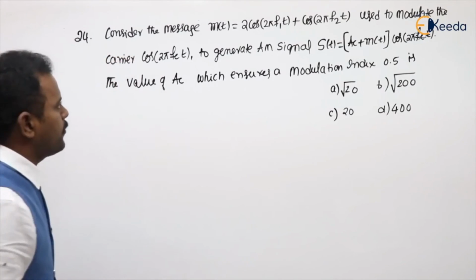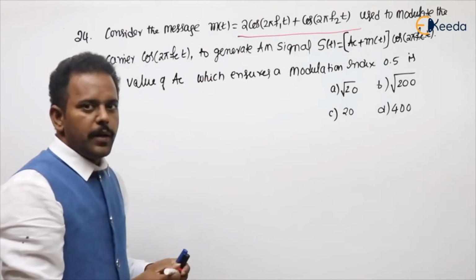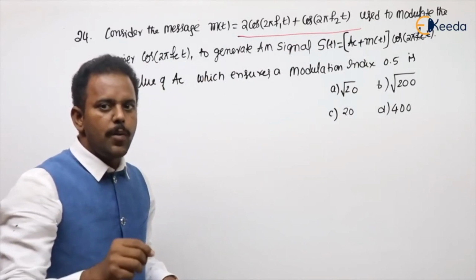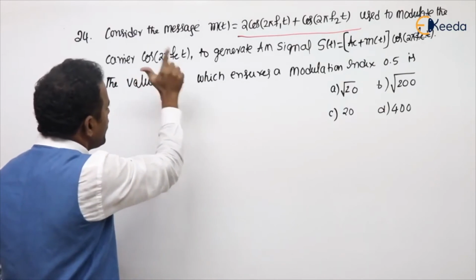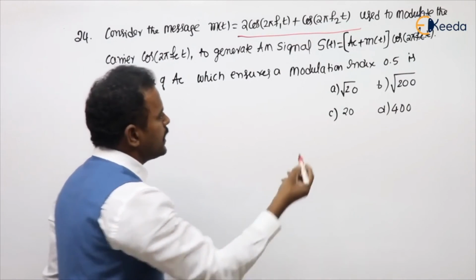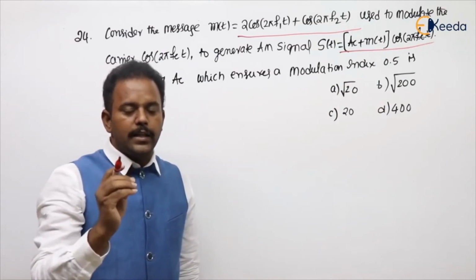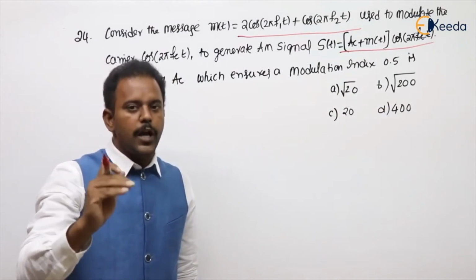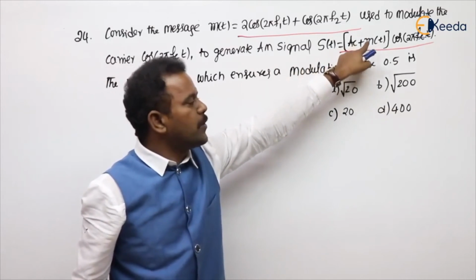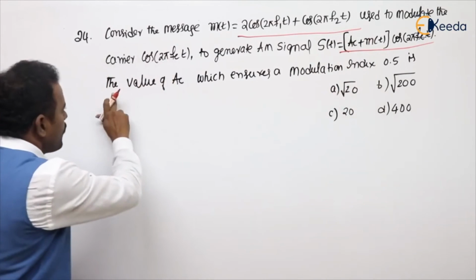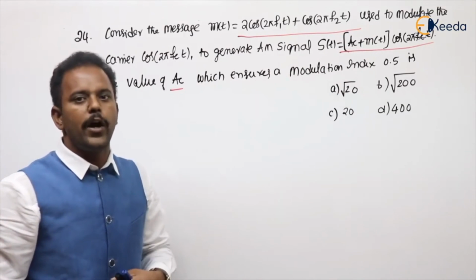Consider the message m of t equal to 2 cos 2 pi f1 t plus cos 2 pi f2 t. The message is having multiple frequencies, so it is multi-tone modulation. Use it to modulate the carrier cos 2 pi fct to generate an AM signal s of t equal to AC plus m of t into cos 2 pi fct. We are changing the amplitude of a carrier according to the message, called amplitude modulation. The value of AC which ensures the modulation index is 0.5.